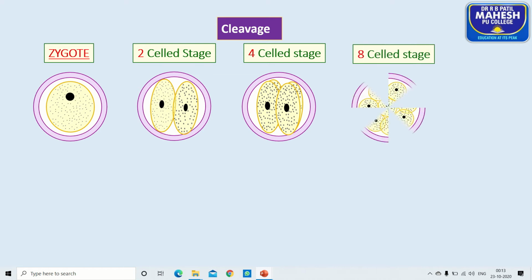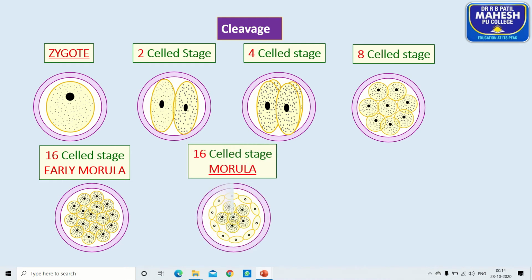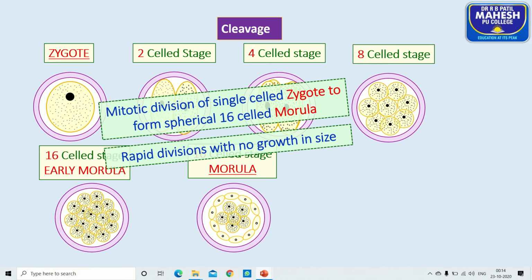The two-cell stage is converted into a four-cell stage. The four-cell stage is converted into a 16-cell stage, or early morula, and the 16-cell stage is converted into a 32-cell stage, which we call a morula. So mitotic division of the single-celled zygote to form the multicellular morula is what we call cleavage.